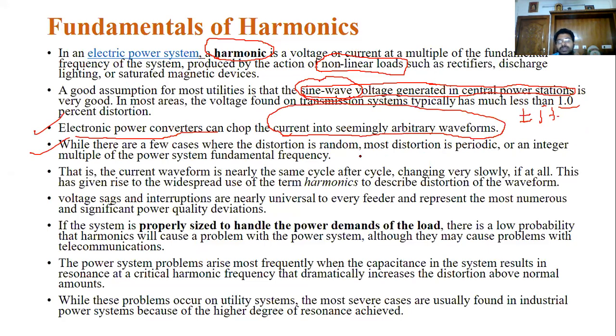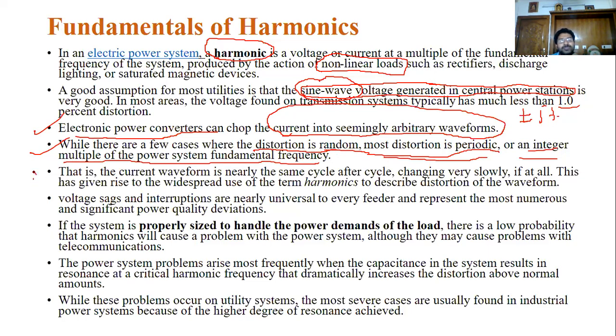Some of these voltage distortions are random, but most are periodic and integer multiples of the power system fundamental frequency. Those lead to harmonics in the system.